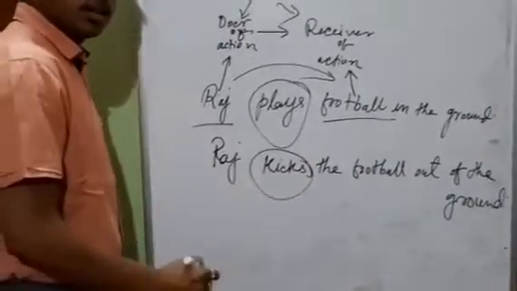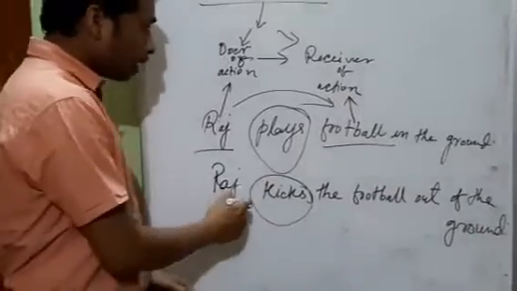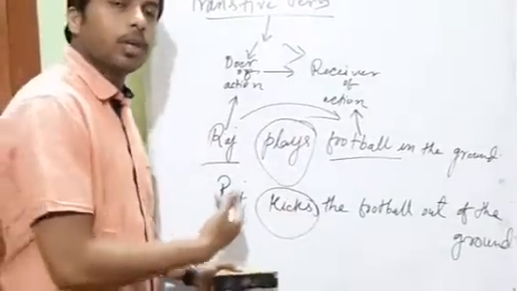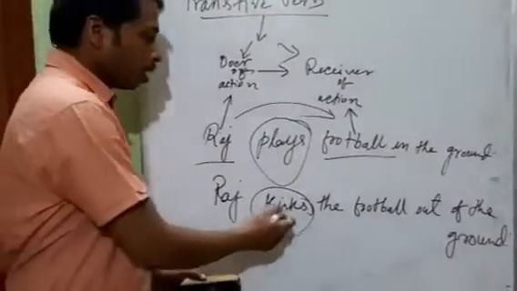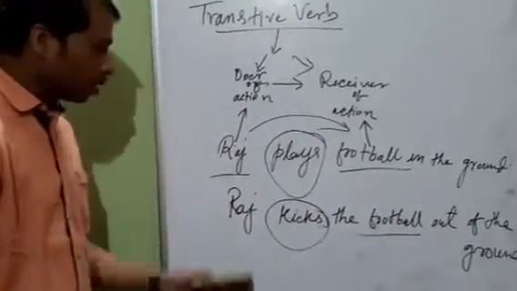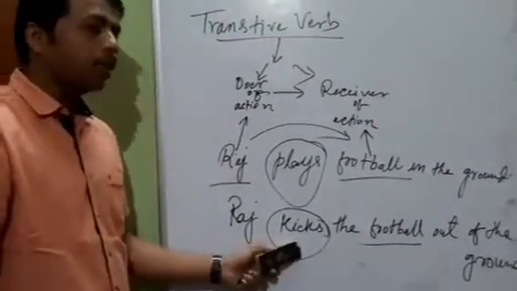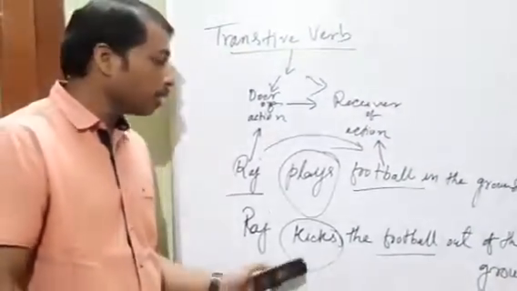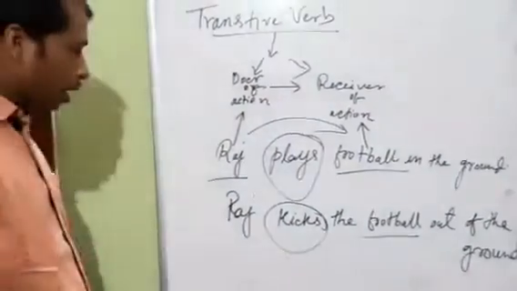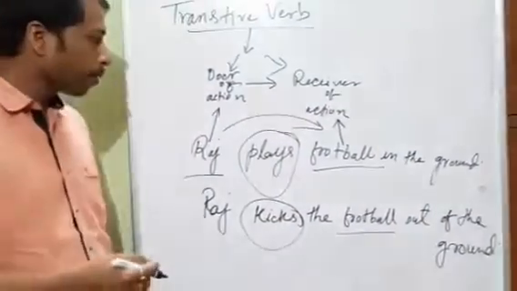Kicks is the verb over here. That means action. Now Raj kicks. So Raj is the doer of the action. And who is getting that? Football. Football is the receiver of the action. Kicks is the action. Raj kicks the football. I hope it's clear.